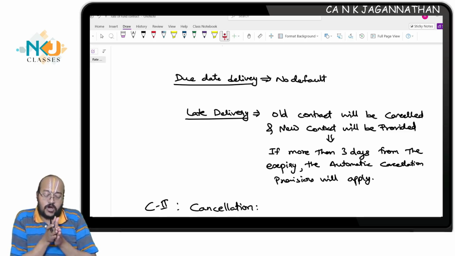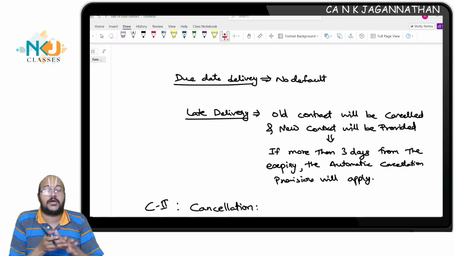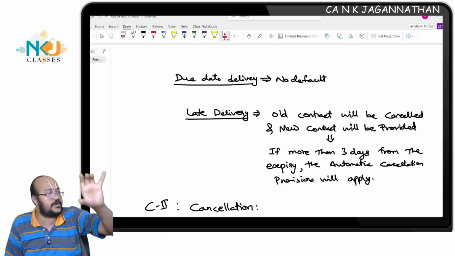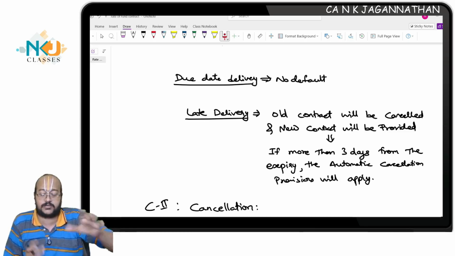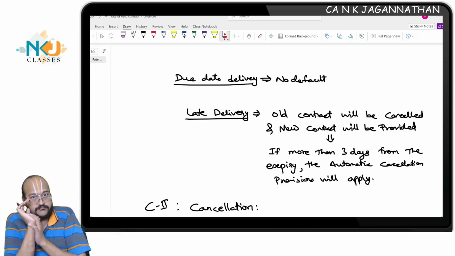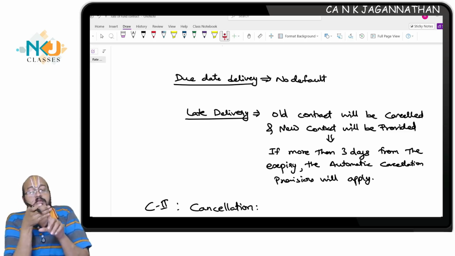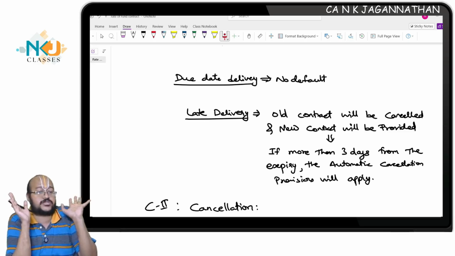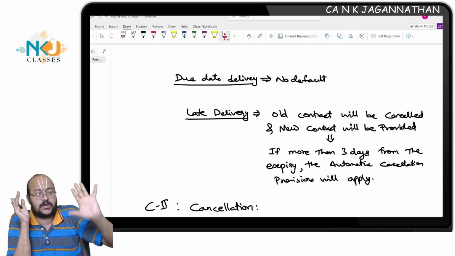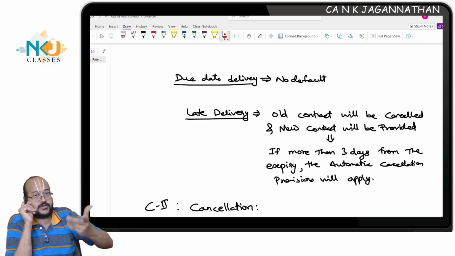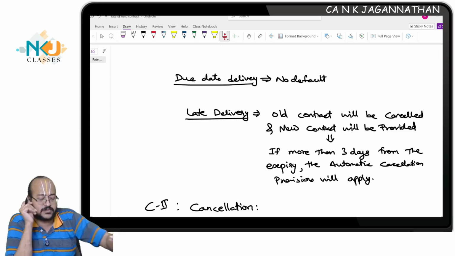In case of normal cancellation, what will happen? If there is any exchange gain or loss on cancellation, there will be exchange gain or loss. There are 4 types of compensation: exchange gain or loss, swap gain or loss, then there will be interest, then there will be flat charges, if any are given in the question. Exchange gain or loss will always be there in case of cancellation. In case of cancellation, the name itself is cancellation gain or loss.